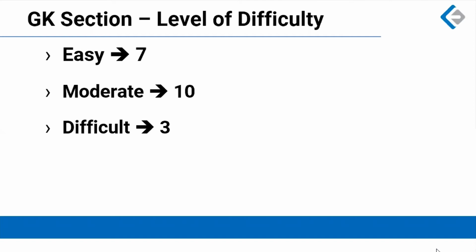So in terms of level of difficulty, 7 questions can be called easy. Easy are the questions where the chance of you getting that correct is more than 90%. Almost half of the paper was of moderate difficulty level. 10 out of the total 20 GK questions were moderate difficulty. A student who is reasonably well prepared should be able to get at least 5 of these 10 questions correct. And then there were 3 questions which were quite difficult, a type of questions which you should leave straight away. Correct? So easy questions, moderate questions, difficult questions.